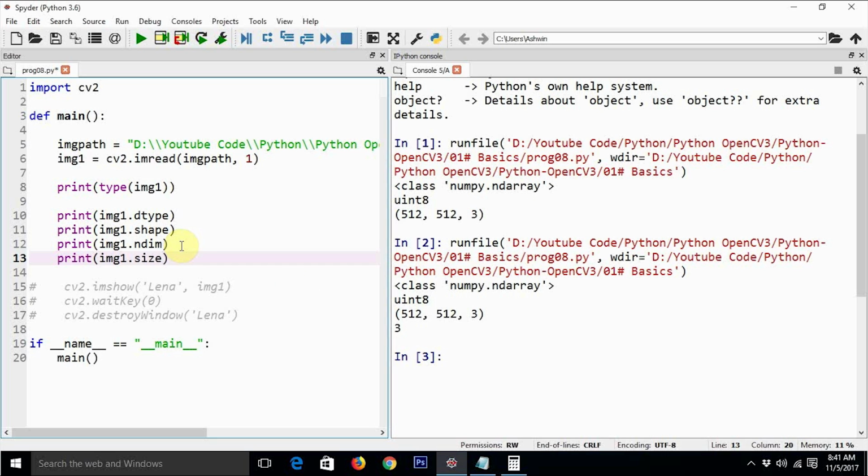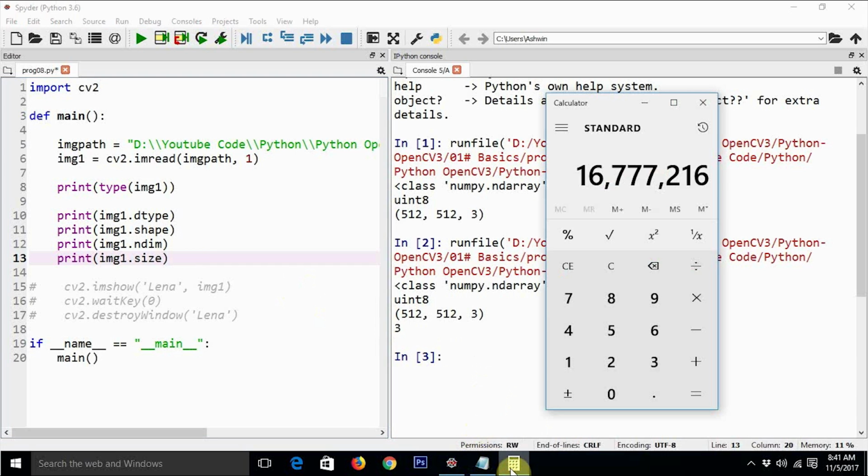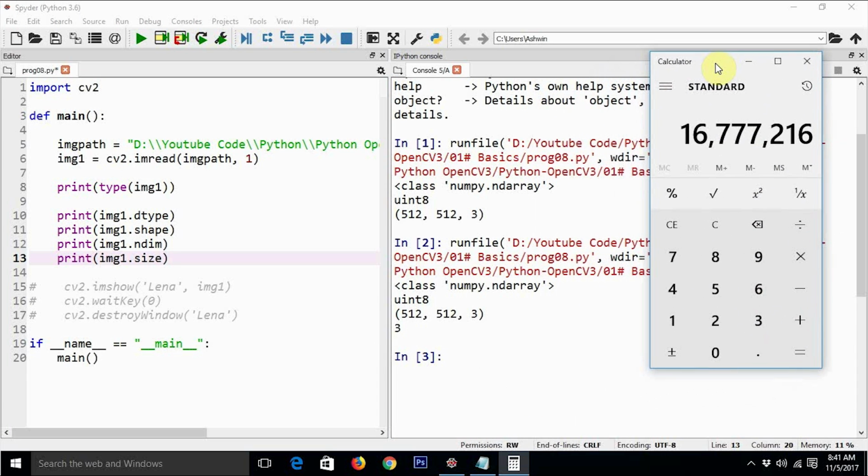Now we can calculate the size of an image ourselves, without using this property. We just need to multiply the values of the dimensions. 512 is the width, 512 is the height, and 3 is the number of color channels in this image.